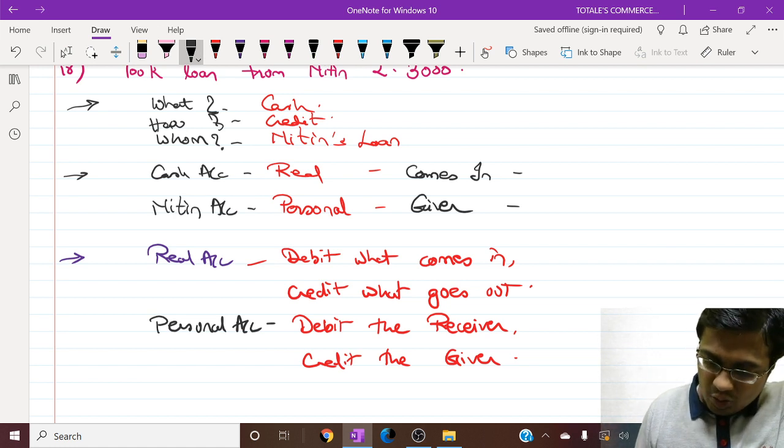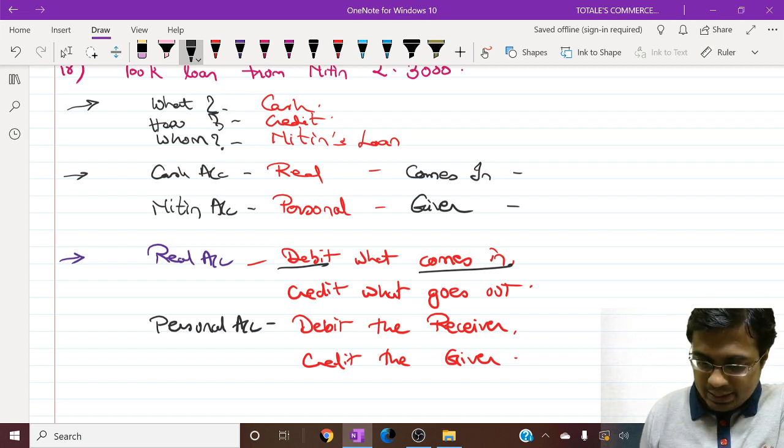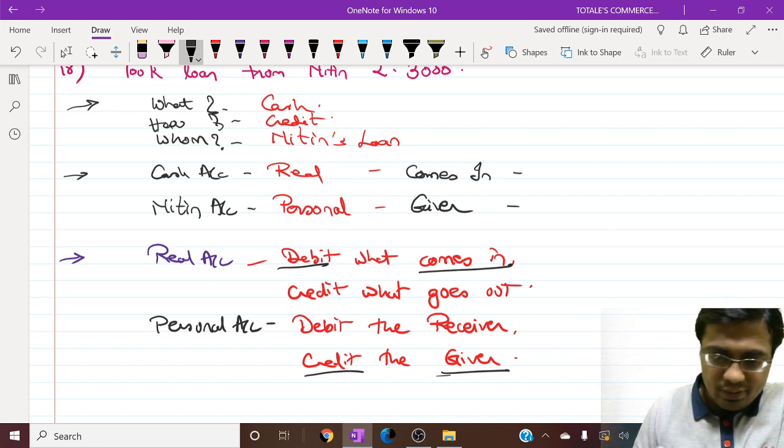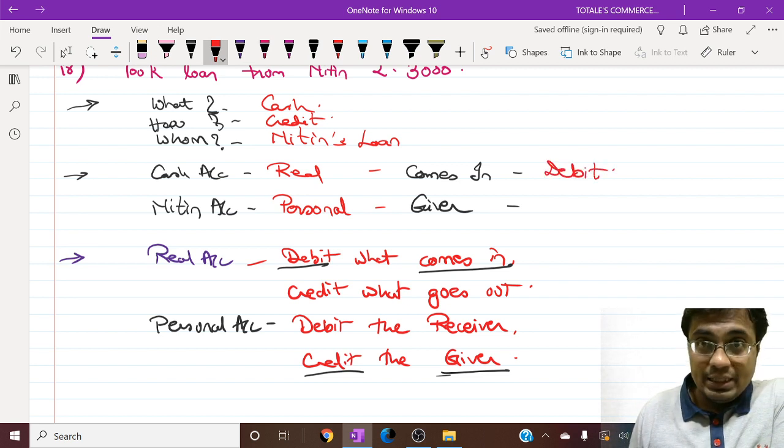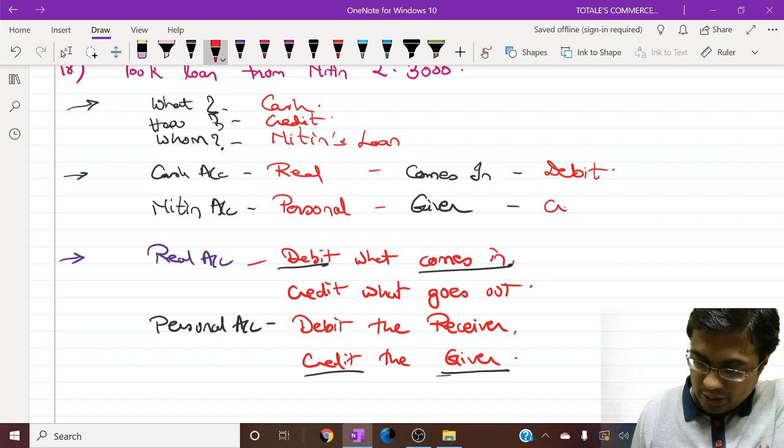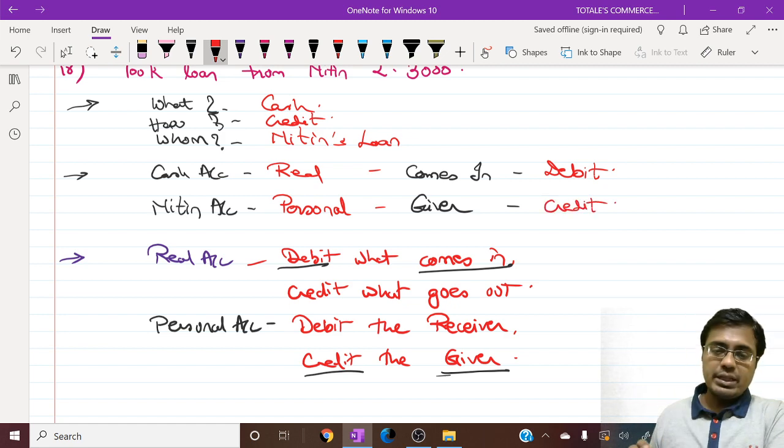Now again having a look at the answer, debit what comes in and credit the giver over here. So cash account is coming in, cash account is debited. Nitin is giving us the loan, so credit the giver, Nitin's account is credited.